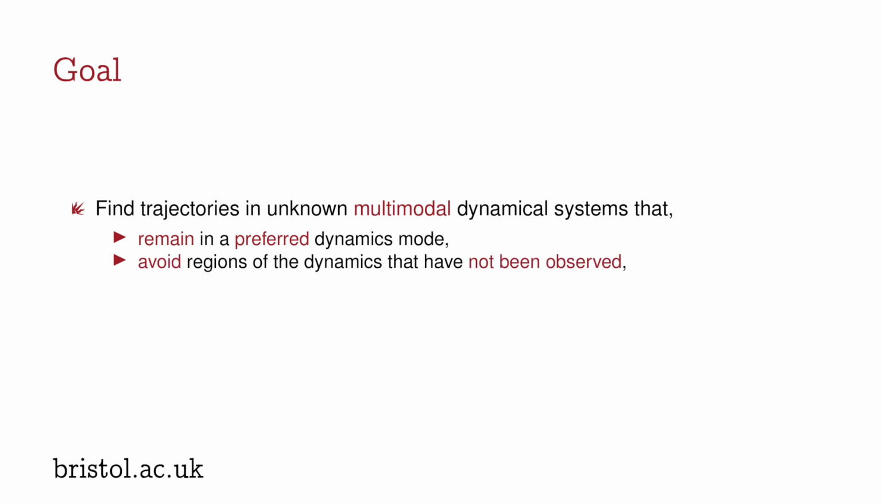And given that we'll be learning our dynamics model from a historical data set, we would also like to avoid regions of dynamics that have not been observed. And this is because they cannot be predicted confidently. So whenever we learn a model from data and we wish to make predictions, we cannot be confident in our predictions as we extrapolate away from our data. This concept is known as epistemic uncertainty, and it is reduced in the limit of infinite data.